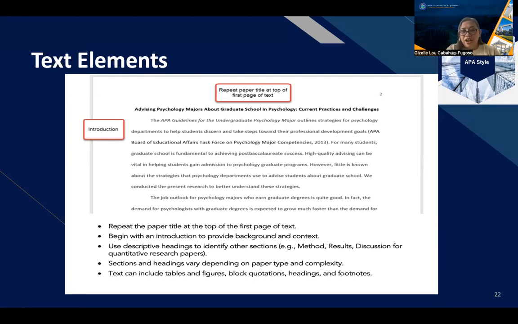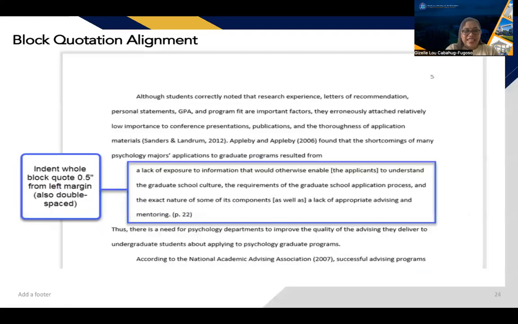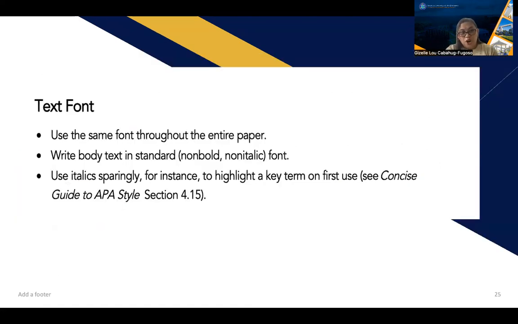Begin with an introduction to provide background and context. Use descriptive headings to identify other sections like methodology, the results, discussion for quantitative research papers. And of course, sections and headings vary depending on paper type and complexity. So here we have the illustration of what we earlier mentioned, the text line spacing, double space, all text, including headings, subsection labels, paragraph text, and of course, block quotes. Okay. Indent the whole block of the quote 0.5 from the left margin and also use double space.